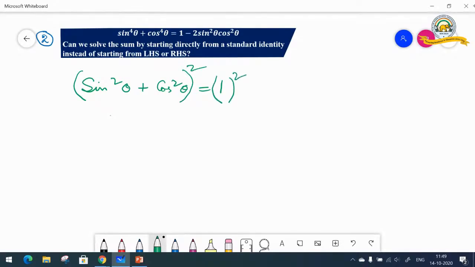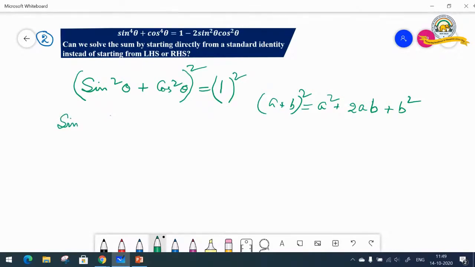So a plus b whole square. You already know this. Quickly let us brush it up. Whenever you're doing it, just write it down. You won't forget. Then there's no way of missing out or forgetting anything. For any topic, whatever you do, please remember. So sine square theta, square of that is sine to the power 4 theta.